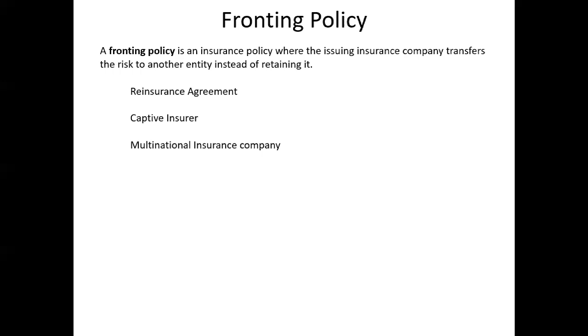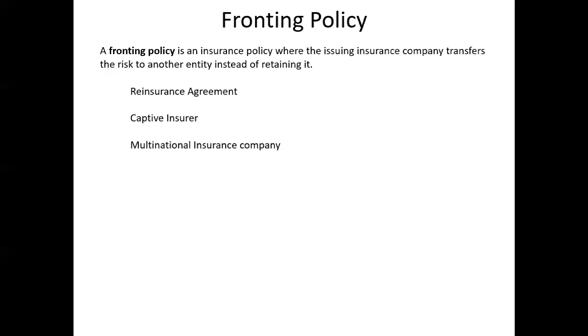By definition, a fronting policy is an insurance policy where the issuing insurance company transfers the risk to another entity instead of retaining it. In traditional insurance, when a particular insurance company issues a policy, they get the premium, retain the premium, and if there is a claim, they will work with the customers to pay back the claim, right? That's how traditional insurance works.